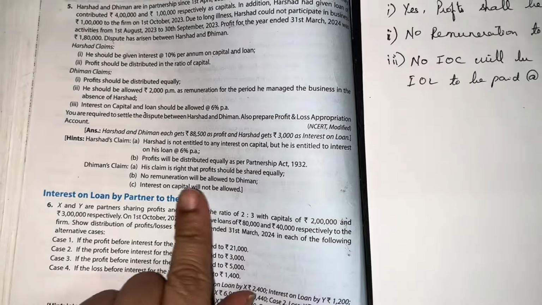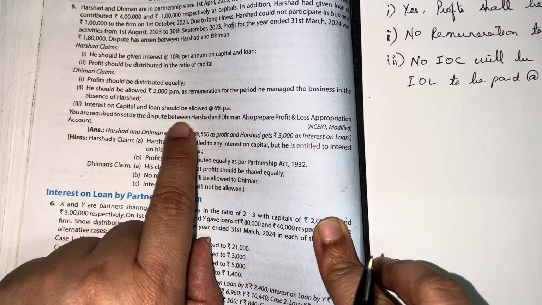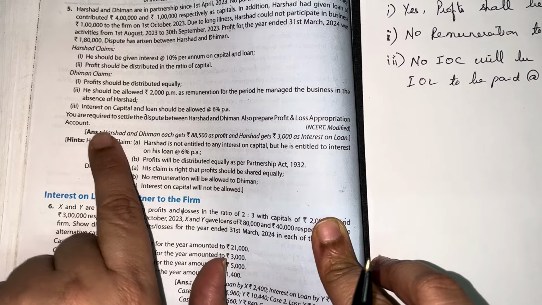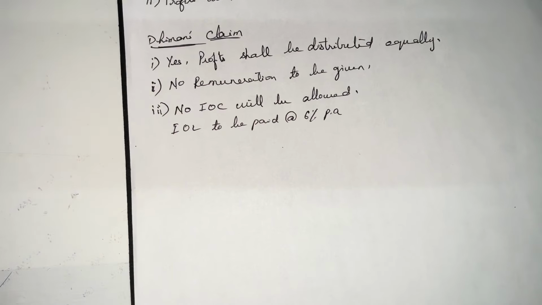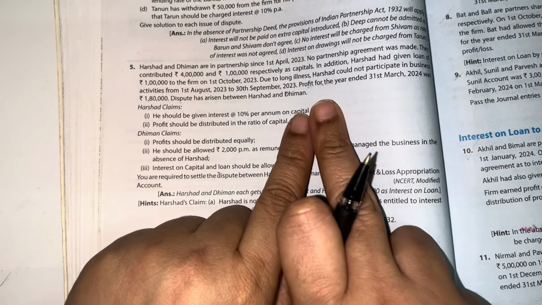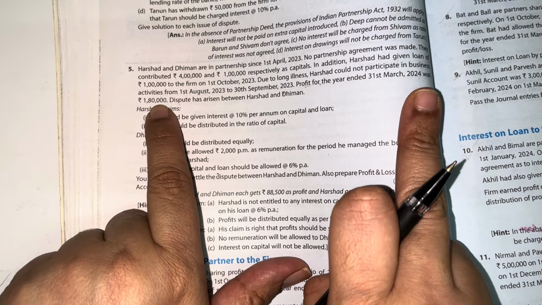Okay, now what else is there in the sum? You are required to settle the disputes between Harshad and Dhiman. Also prepare profit and loss appropriation account. Now this is a new thing. We are asked to prepare the profit and loss appropriation account. Now in the sum, what do we have? We already know that the profit for the year ended is 1,80,000.